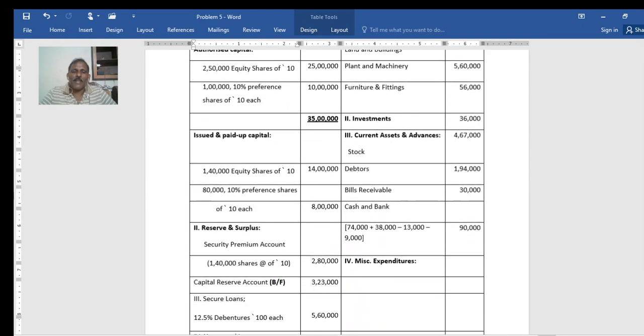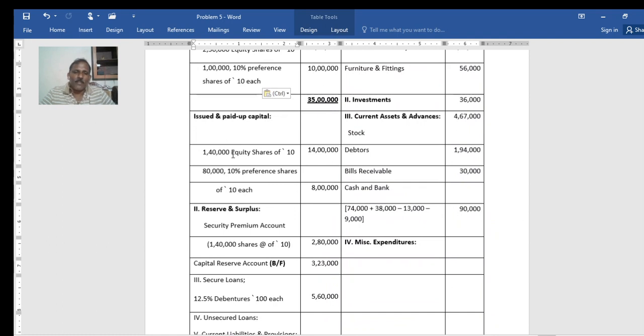So it is 1 lakh plus 40,000. AB Limited has given 1 lakh equity shares to the equity shareholders of A Limited, and 40,000 to those of B Limited. So total 1,40,000 equity shares, into 10, 14 lakh. Then preference shares, that is 50,000 plus 30,000.